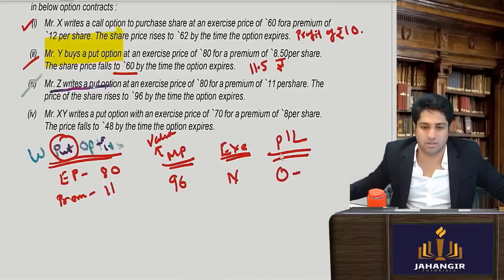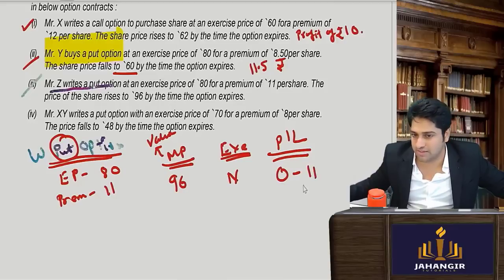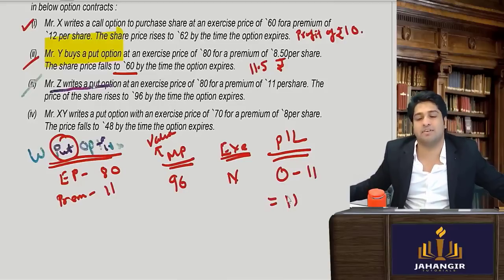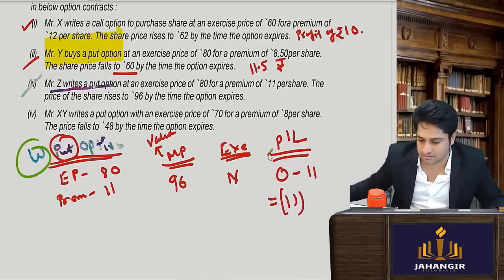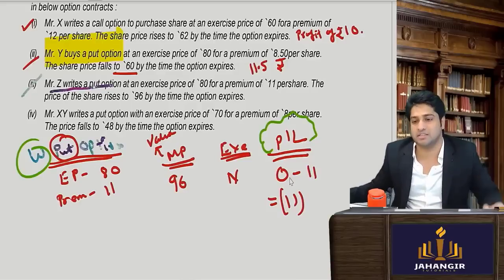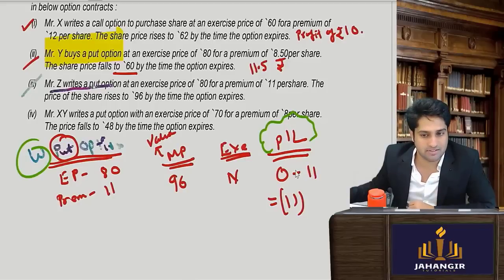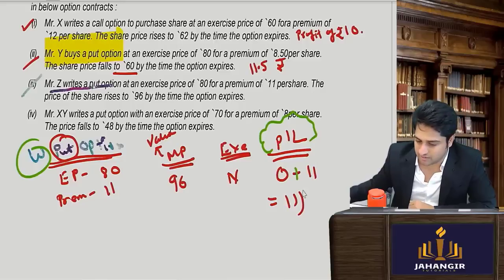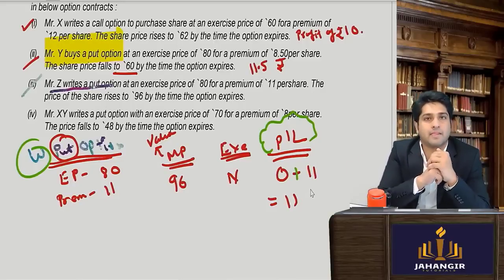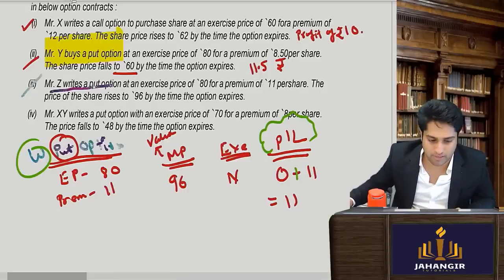The difference is nothing because he didn't execute, but he just has to pay the premium amount. Premium amount is how much? 11 rupees. So the holder is having a loss of 11. I told you, since this is a writer, in the end you will change the sign. So since the holder made a loss of 11, this guy will make a profit of 11 rupees. Clear till here? One last time, we'll take one more example. So this is a profit of 11.